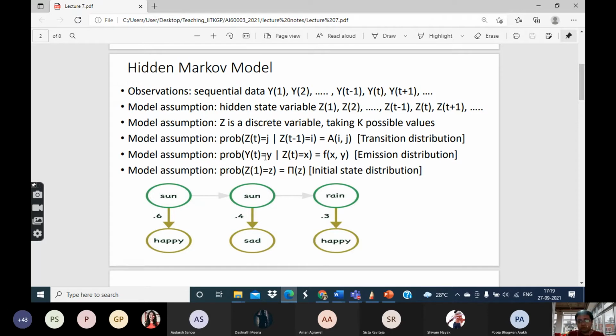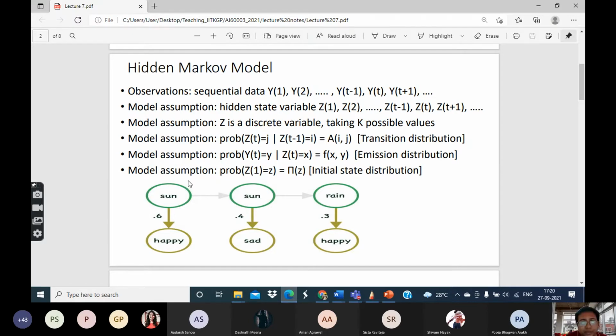So depending on what kind of a variable y is, we'll have to choose a probability distribution f. We know that not all probability distributions work on all kinds of random variables. Say for discrete variables we have categorical distributions or Poisson distributions, etc. For continuous variables we have Gaussian distribution, gamma distribution, etc. So depending on what kind of variable y is, we have to choose f.